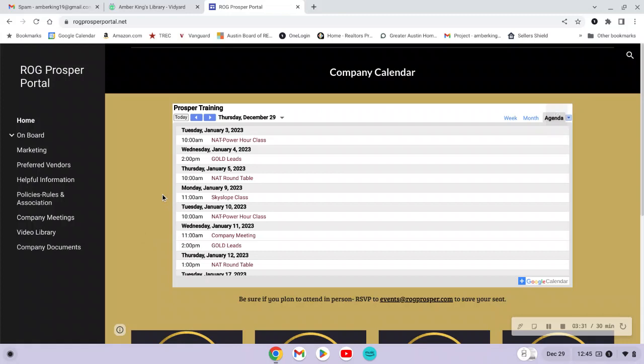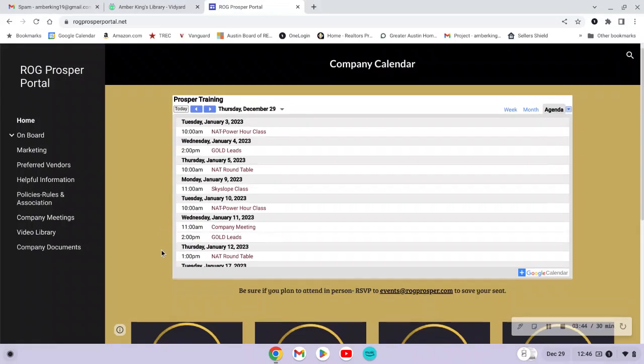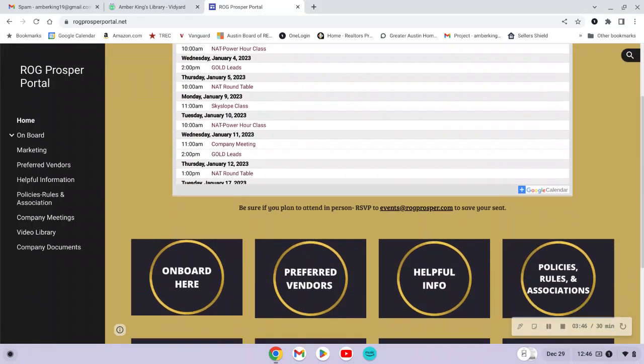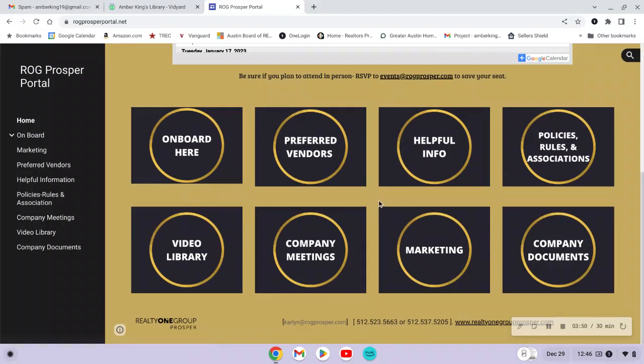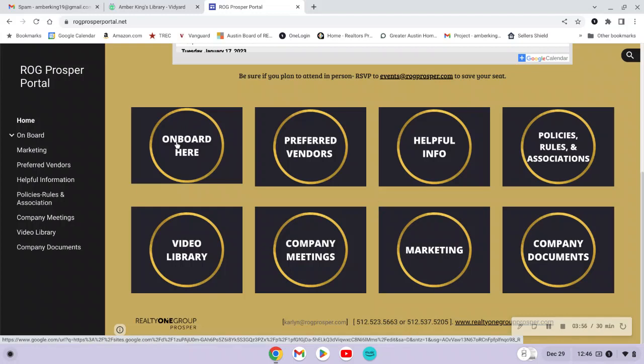It should be pretty user-friendly. Again, if you notice any issues when you are looking at events, please reach out and let us know. And if you plan on attending anything in person, please do RSVP to the email address. Moving down, you will see a number of different buttons here that take you to different areas with different information. You should have already been looking through and doing all of the onboarding information.